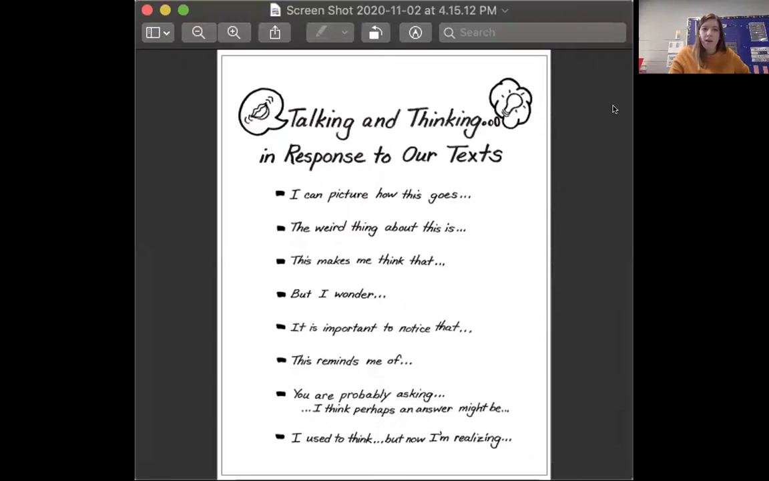Good morning, everyone. So today in reading, we are going to be talking about how we should talk and think in response to our nonfiction texts. All right, so I have a chart that'll help us get our talking and our thinking ready.